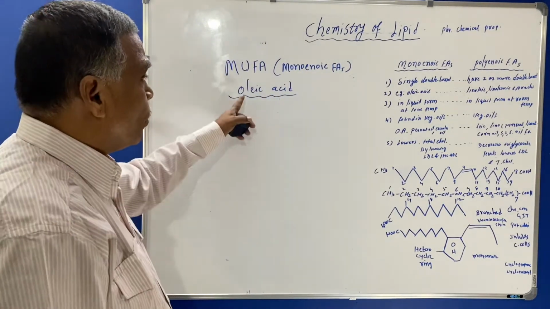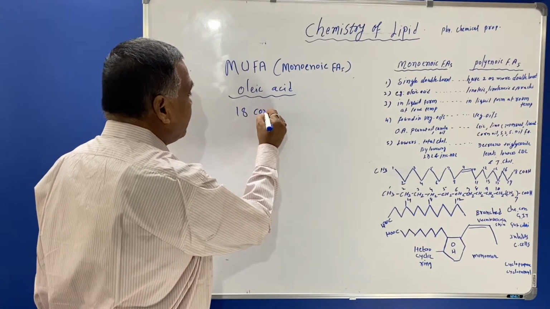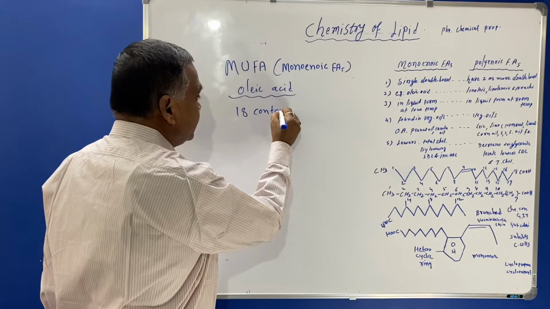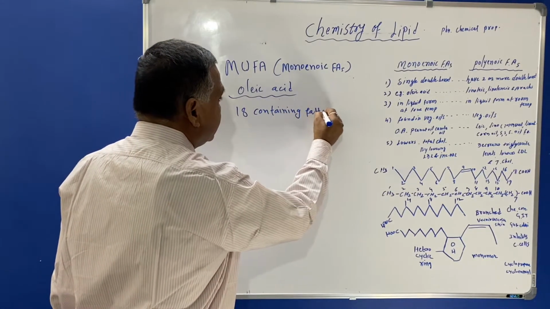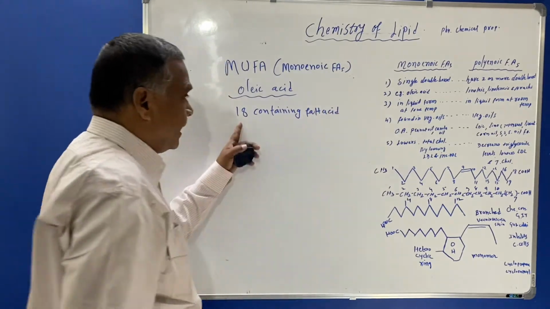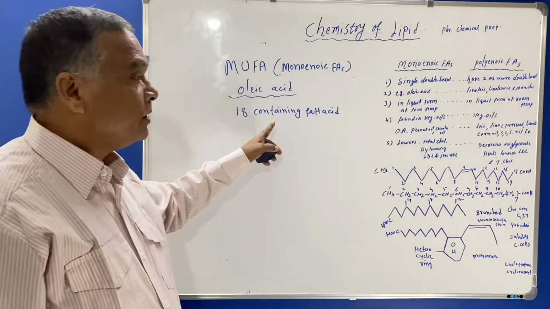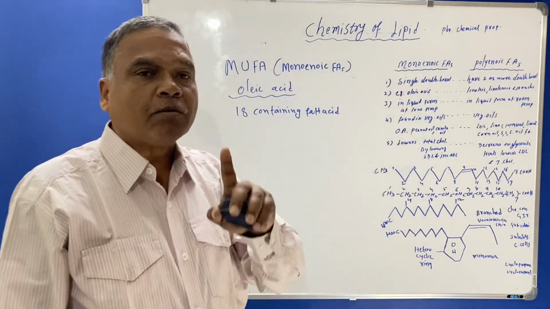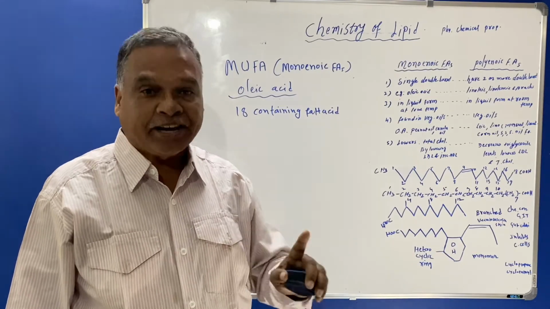Oleic acid is an 18 carbon containing fatty acid. The total number of carbon atoms is 18. In this only a single double bond is present at carbon atom number 9.